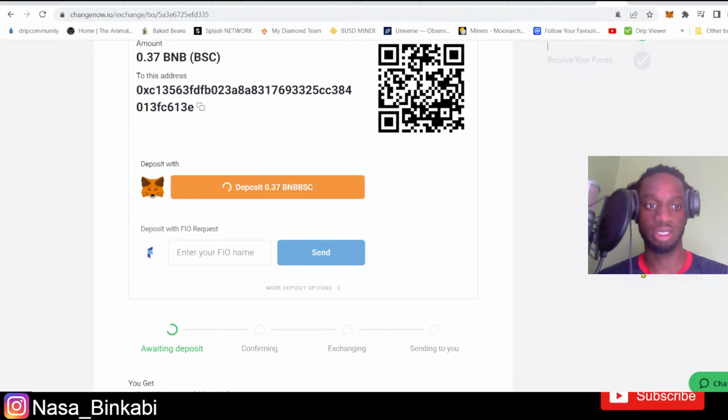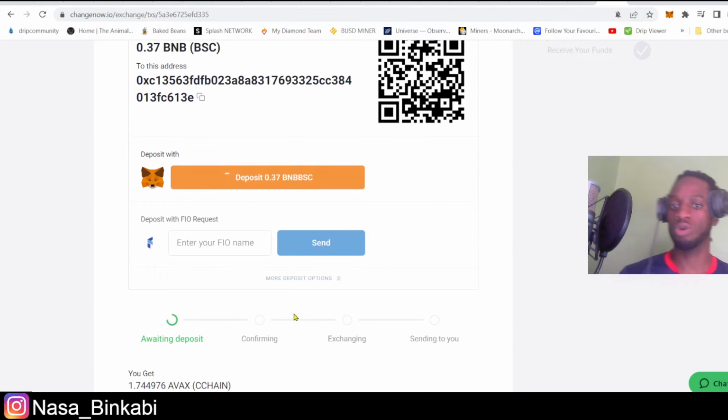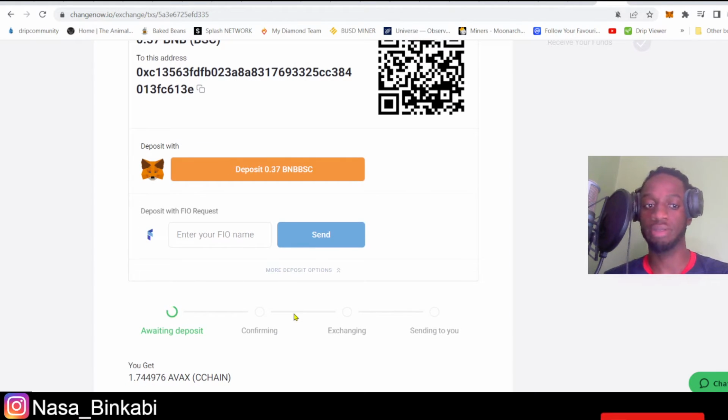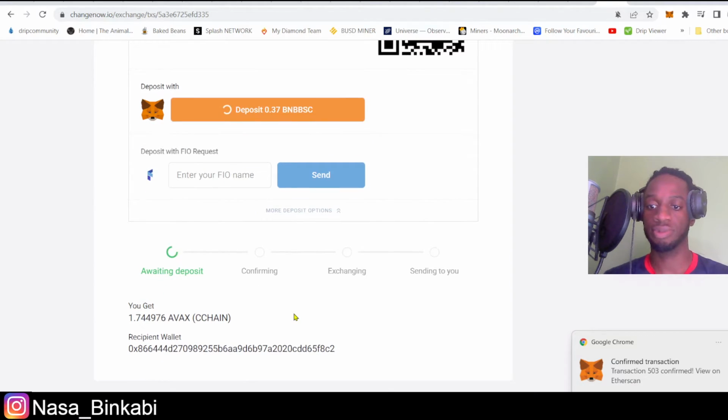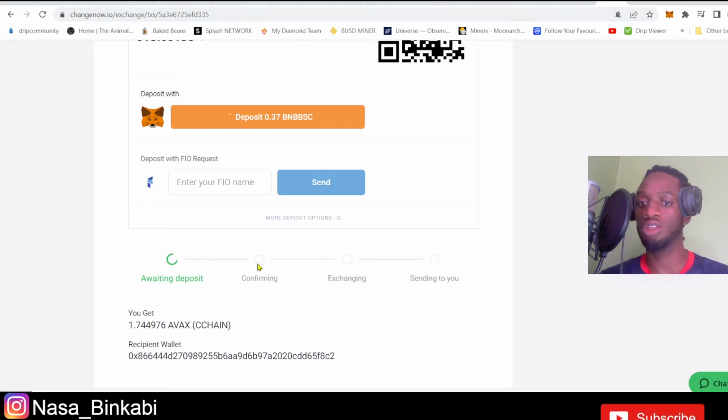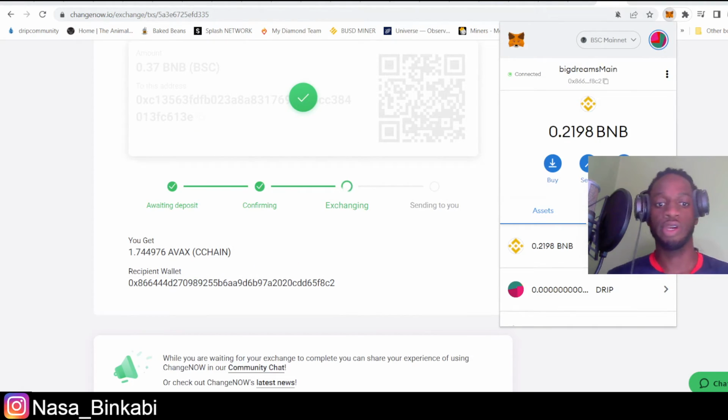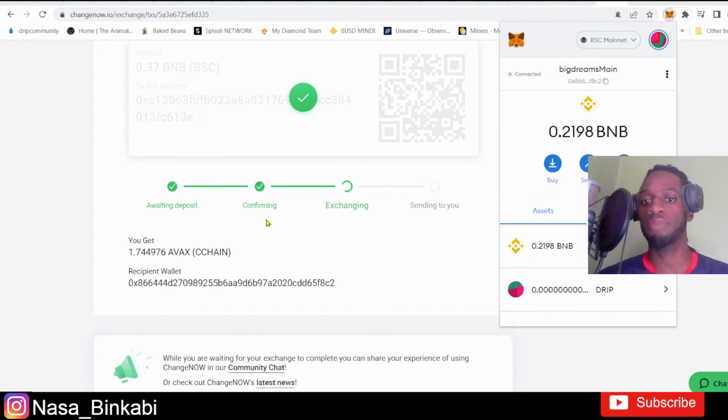Not yet. Cancel. All right, so right here it says awaiting deposit. Confirm transaction. So we got that deposit, and I have to wait for all of these levels to go through. As you can see, it's moving from awaiting deposit to confirming. Right now it's at exchanging.